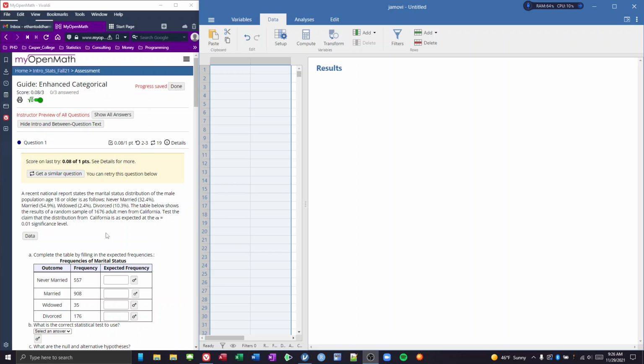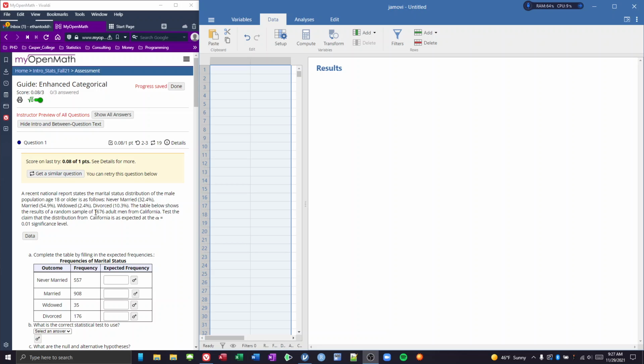Okay, so what we're essentially doing is we're saying, hey, we have this marital status distribution for the nation, and we want to know, does California follow the national averages? So what we can look at is these national percentages, and we can take this frequency and multiply it by the never married percentage, and we can see what we would expect to see if California was what we thought.